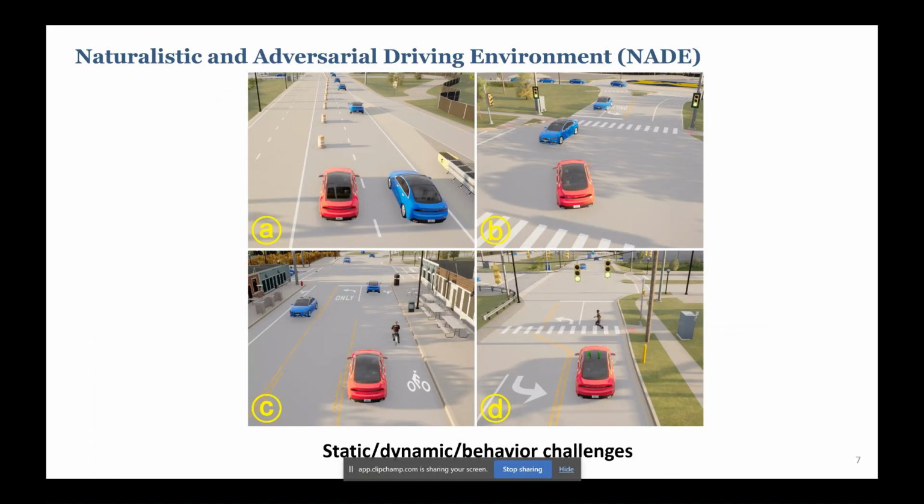And aside from the behavior challenges we just showed, we can also do static and dynamic challenges. You can see construction zones on highway, unprotected left turn challenges, mixed traffic flow with cyclists and vulnerable users, and even police cars, ambulances, and so on.